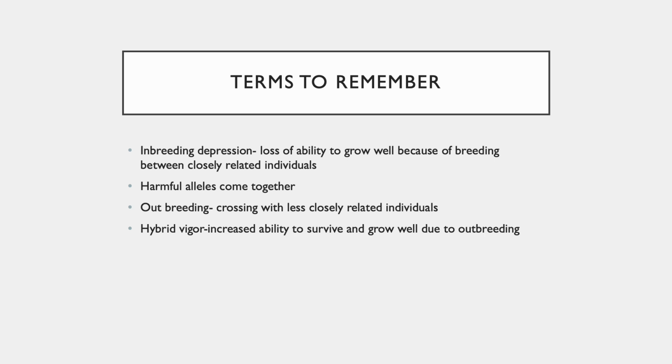Outbreeding, which is the opposite of inbreeding, is when crossing or breeding occurs between not so closely related individuals, and this applies to both plants as well as animals. As a result, certain genes are expressed in a completely different combination, which leads to the term hybrid vigor. Hybrid vigor refers to an increased ability to survive because a lot of variation comes into place.